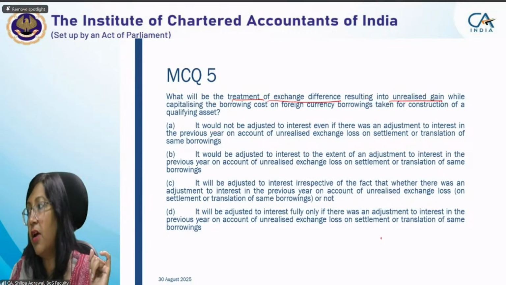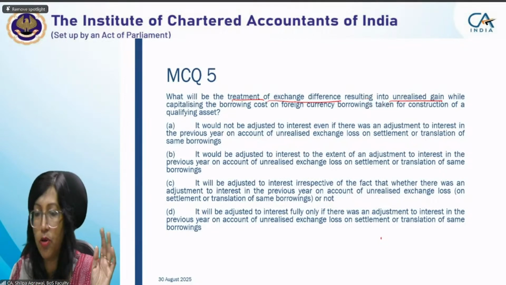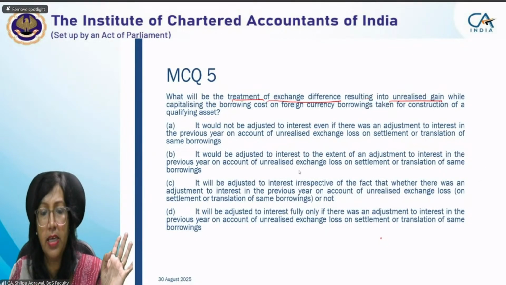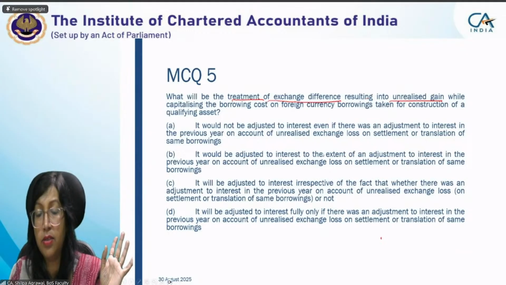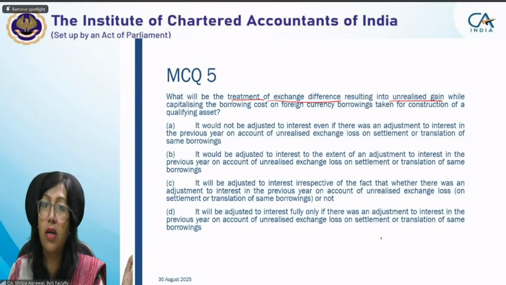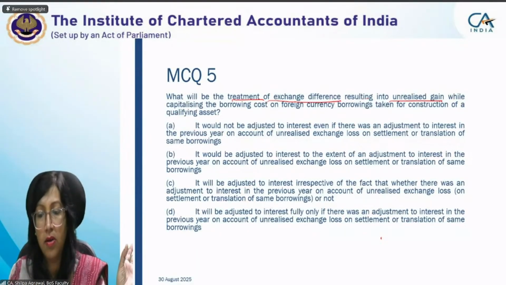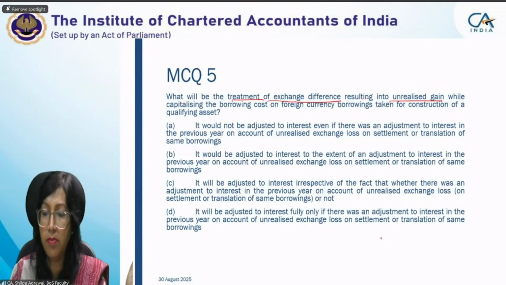Good. Now I believe everybody is giving me the correct option. The correct option is B. It should be adjusted to interest to the extent of an adjustment to interest in the previous year on account of unrealized gain or loss on settlement or translation of the same borrowing.